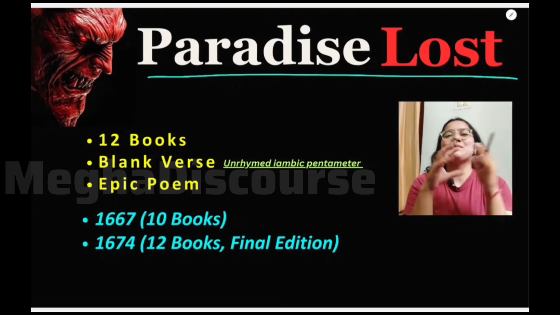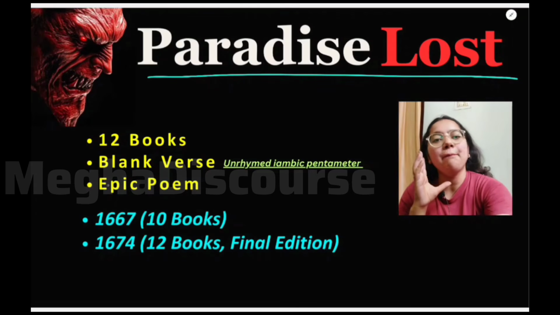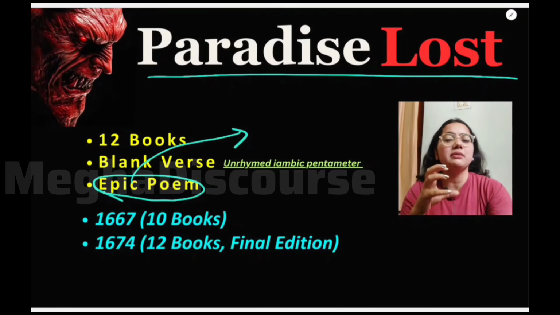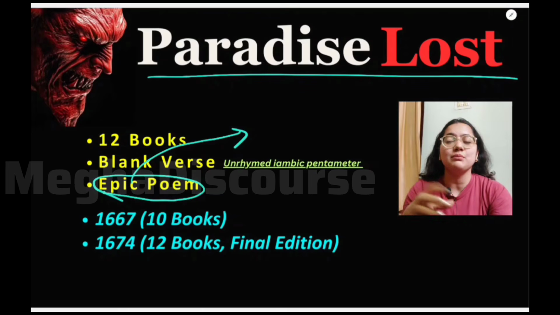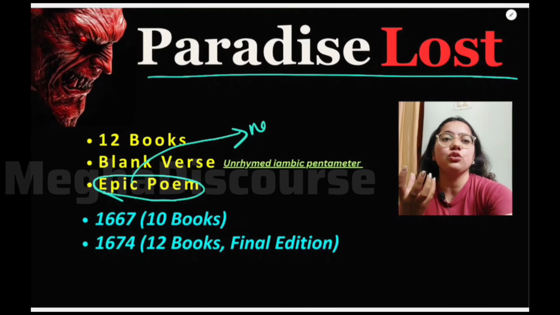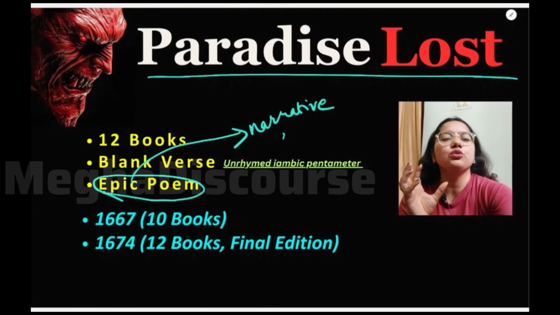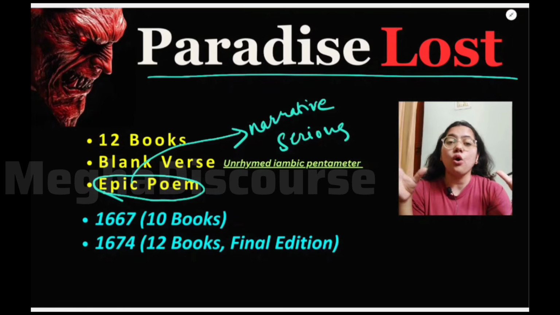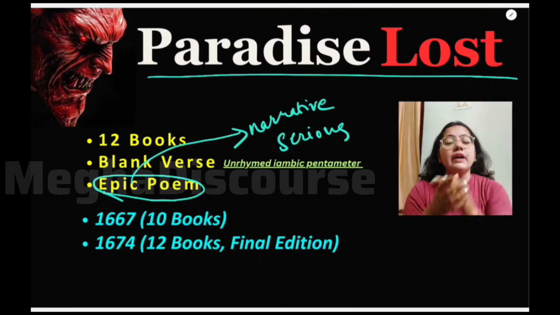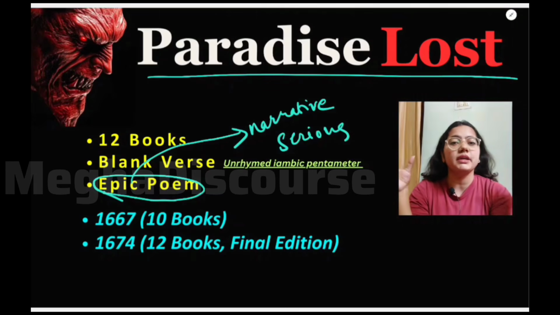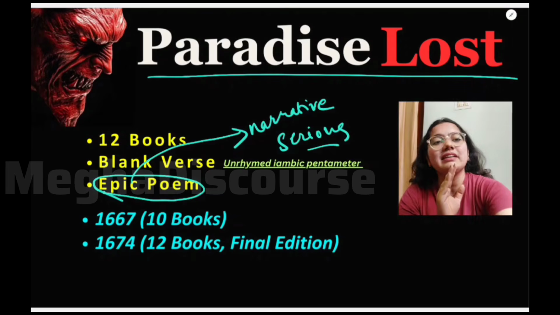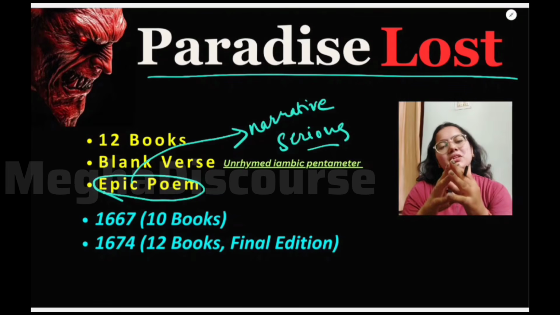So this Paradise Lost is basically the epic poem of John Milton. Epic, as I told you in my literary subgenres videos, is a kind of narrative in which we talk about serious subject matter, because in this we have God, we have Satan, we have evil powers, Adam, Eve. It is related to the cosmic energy and the way of the world, we can say, about mankind, about humanity. So these are all serious matters, right? So that is why this poem is epic.